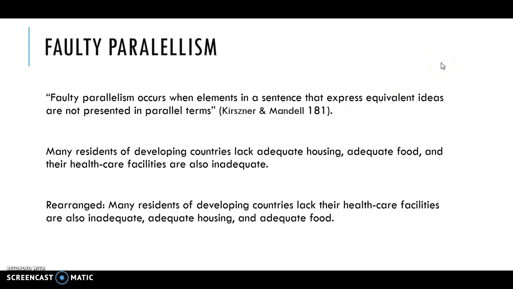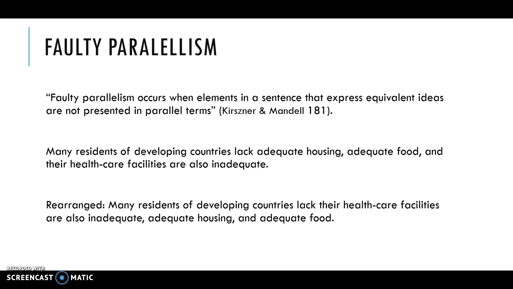What sometimes happens, though, is called faulty parallelism. Faulty parallelism occurs when items or elements in a sentence that express equivalent ideas are not presented in parallel terms. There's an example here. This also comes from the VU Writer's Handbook, page 181, as the citation on the screen says: "Many residents of developing countries lack adequate housing, adequate food, and their healthcare facilities are also inadequate." That last phrase is not parallel because the adequate is mentioned in the idea, but it's not phrased the same way.